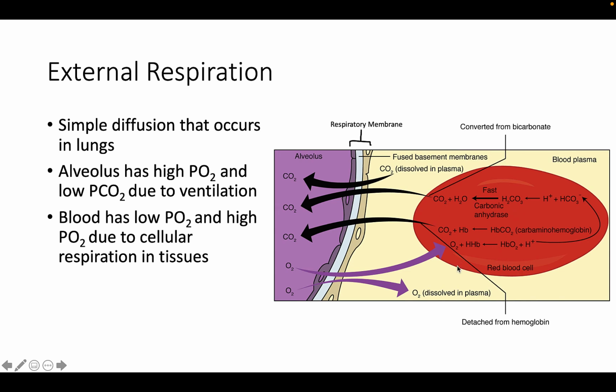But for right now, just understand that oxygen is higher quantity in the alveoli of the lungs because we breathed it in. And then it moves by diffusion down its gradient into the blood where there's less oxygen present. Same thing with carbon dioxide. As a product of cellular respiration in our tissues, it was produced, and then we have less of it in the alveoli, so it moves down its pressure gradient into the alveolus where it can be expired. And I just drew this in here. This is our respiratory membrane that we just talked about two slides ago.